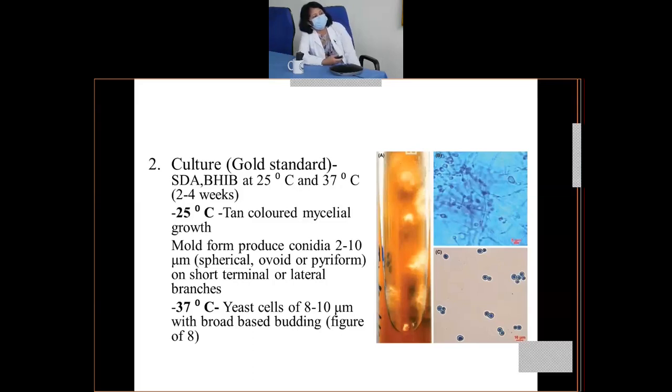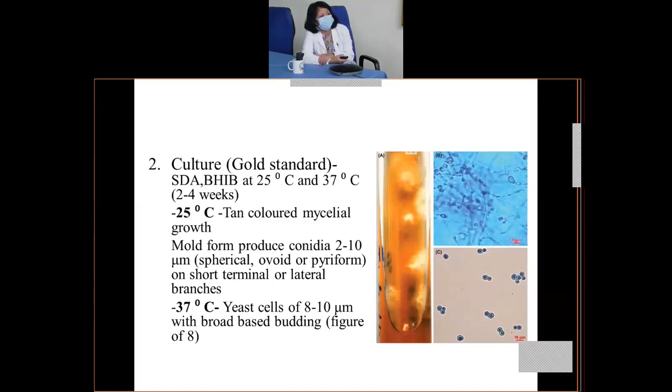When the species grows at 25 degrees centigrade, if you look at picture A, it produces tan colored mycelial growth, which is cottony in type. When you examine the mold form, picture B, using the lactophenol cotton blue mount, you'll see different hyphae, those lines, and these oval structures are the conidia. The conidia are 2 to 10 micrometers. They are actually the infectious part of this fungus.